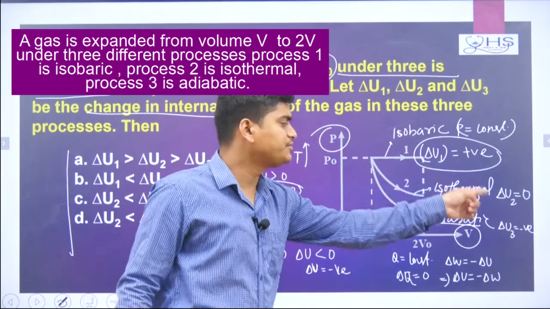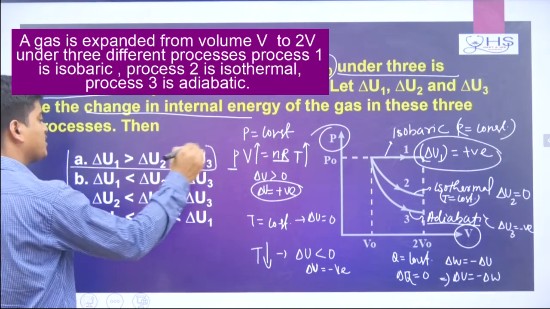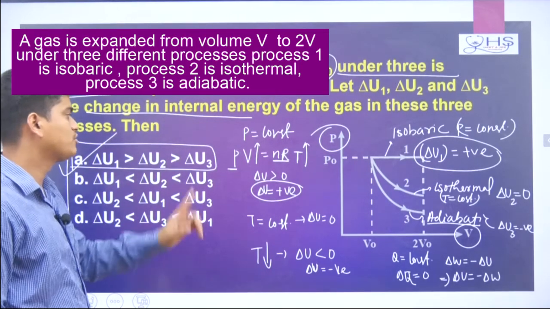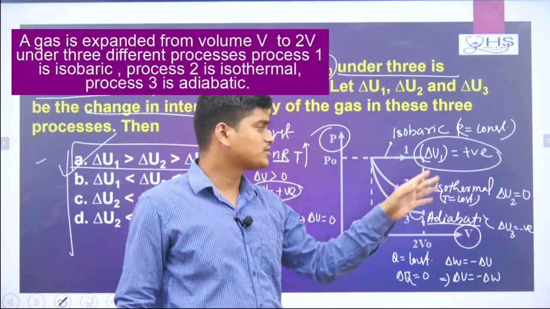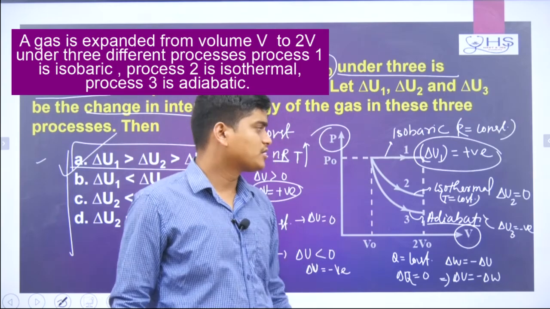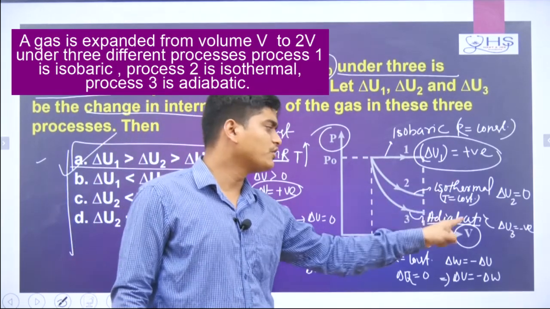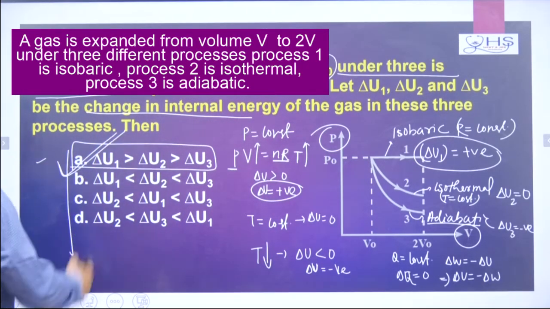So positive, 0, negative, that definitely I can tell delta U1 is greater than delta U2 and delta U2 is greater than delta U3. So the answer will be option A. Remember, for isobaric expansion, pressure is constant, so temperature is increasing and delta U will be positive, here 0, here negative. Accordingly you arrange these options. So option A will be correct in this case.